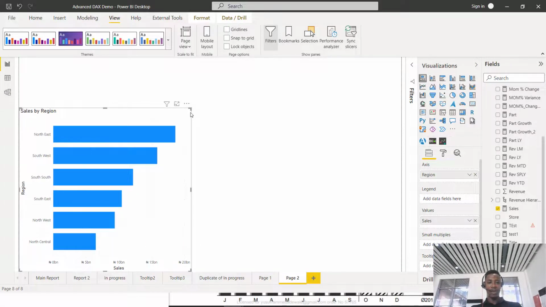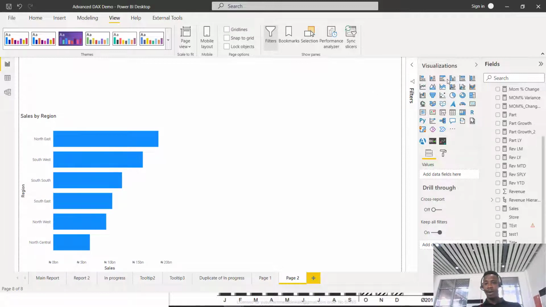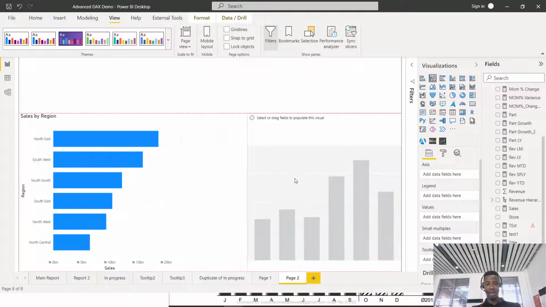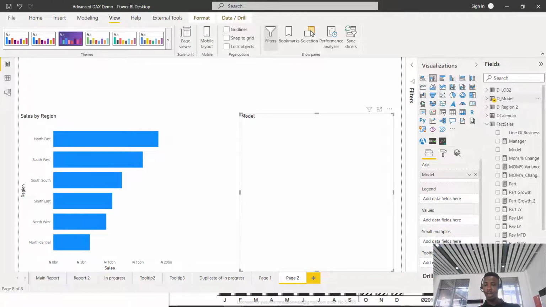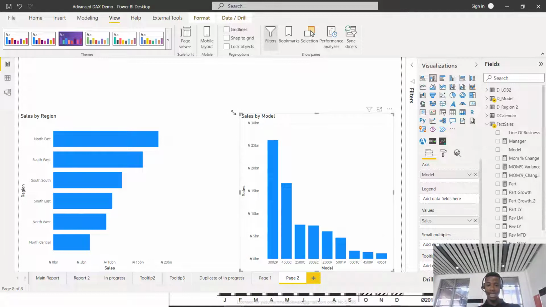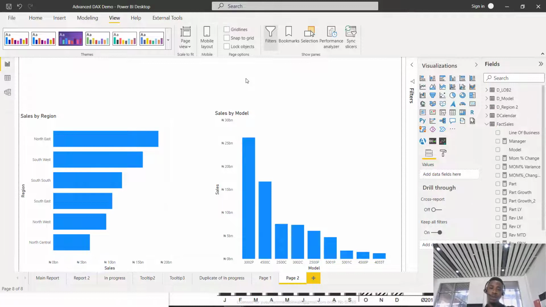Now let me create another chart for another example. I'll click out here, come here, pick another visual. Maybe I'll pick this column chart this time around. What I'm plotting this time is model by sales. So I'll come to the model table, tick model, come here and also plot my model by sales. If you look at this chart now, you can see that model 3002P has the highest sales. And in terms of region, Northeast has the highest sales, right? So this is just me plotting two charts.